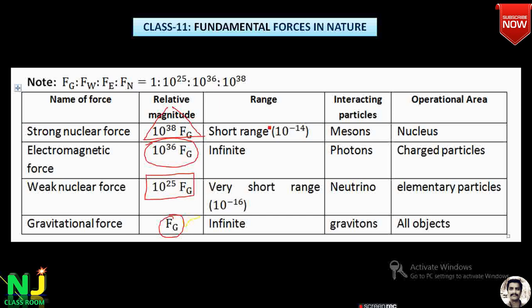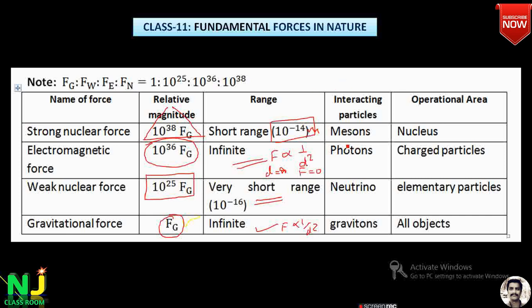The range is also very important. If the forces are too strong, the range is very short. So the strong nuclear force exists only inside the nucleus, in the order of 10 to the power of minus 14 meter. Electromagnetic force range is infinite, remember, because force is inversely proportional to the square of the distance. As the distance becomes infinity, F is equal to 0, that is, the range is infinite. The weak nuclear force is also of very short range, even less than the size of a proton. I already told you. Gravitational force is also infinite because it obeys the inverse square law. So these are the ranges we should know.